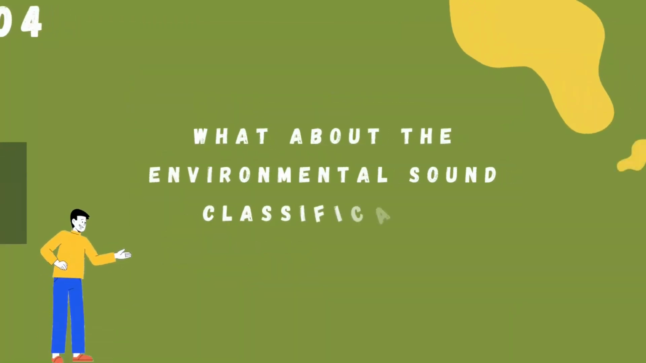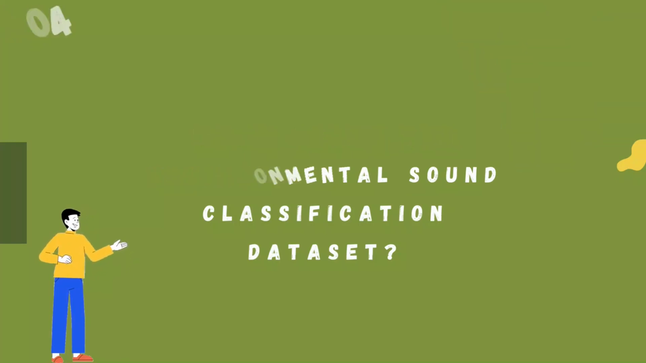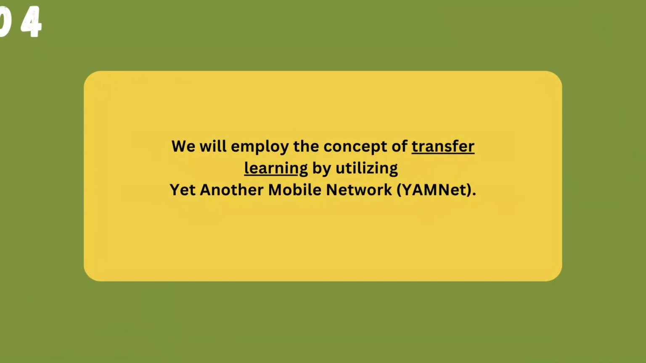So we have talked about animal datasets. What about environmental sound classification datasets? As animal audio datasets are not perfect and they contain noises from sources like passing cars or people talking, how do you prevent the model from classifying these noises as animals without using any environmental audio datasets? The solution is we will employ the concept of transfer learning by utilizing YAMNet.